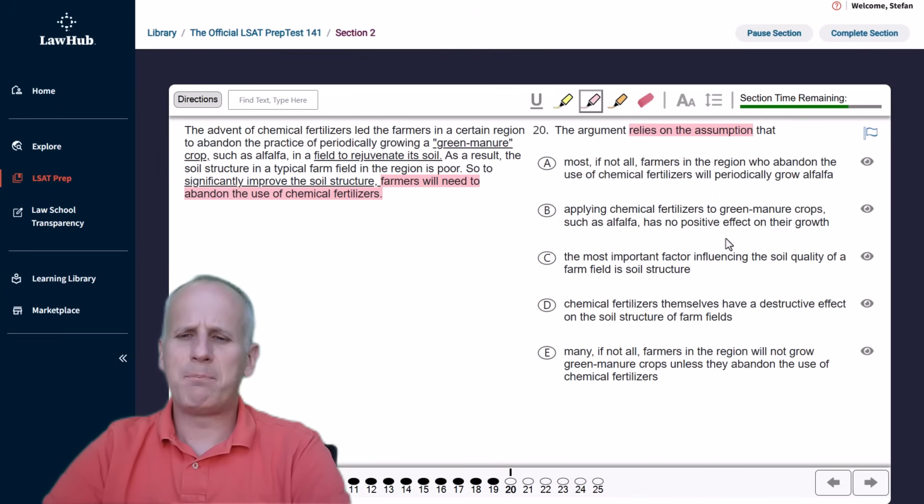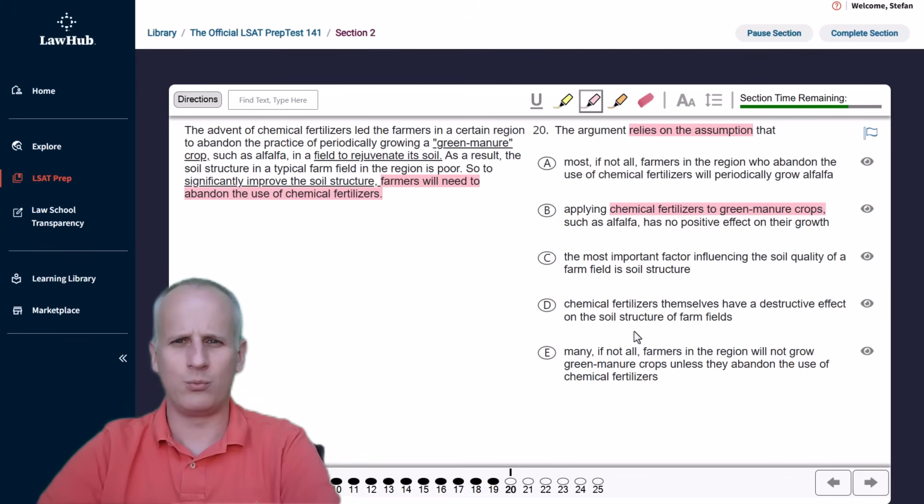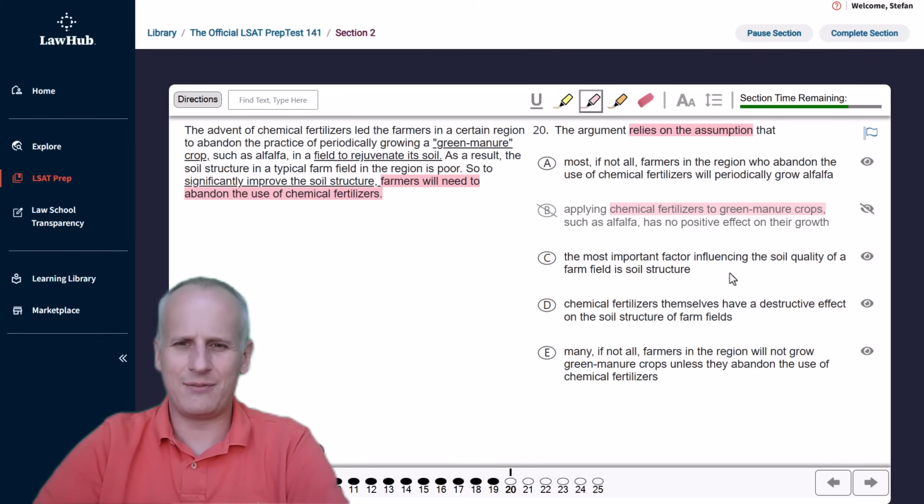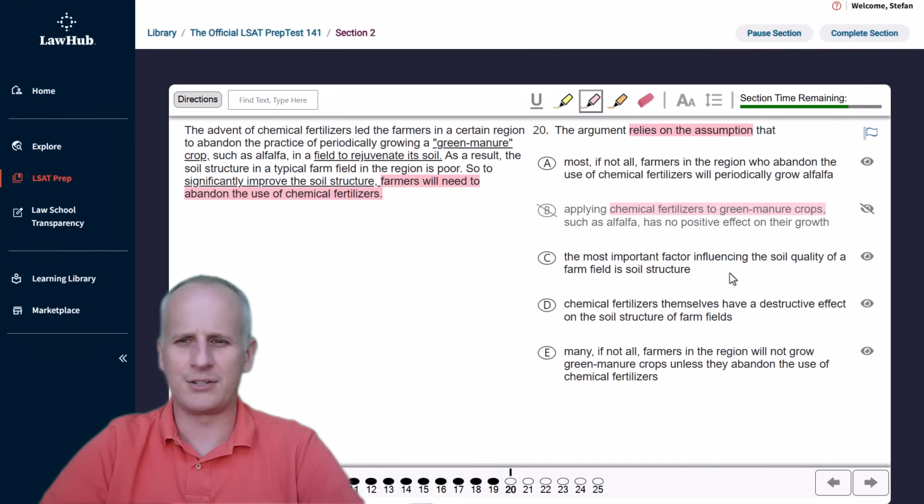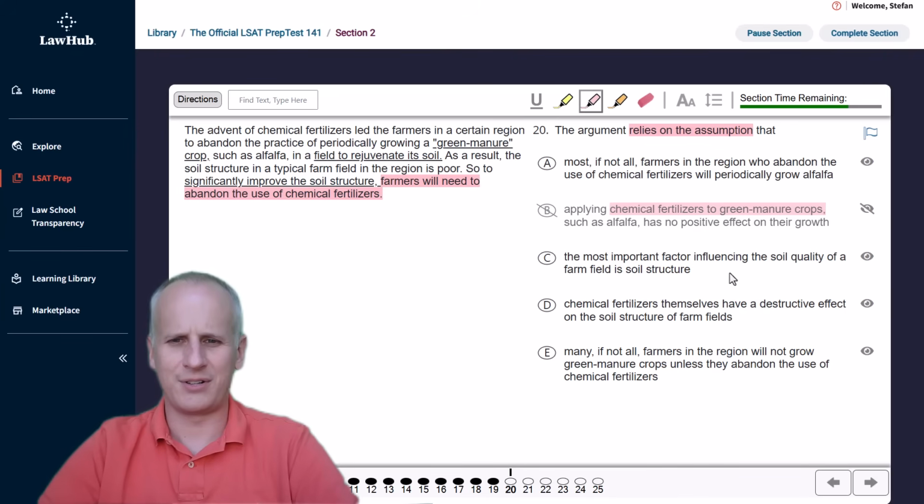Then choice B, applying chemical fertilizers to green manure crops such as alfalfa has no positive effect on their growth. Well, we're not advocating for the chemical fertilizers to actually go on these crops. It was an either or thing, not one but not the other kind of thing. So they're happening at the same time. So B, we didn't have any indication that the chemical fertilizers were going on the green manure crops, which allows us to eliminate B as not being necessary to the argument.